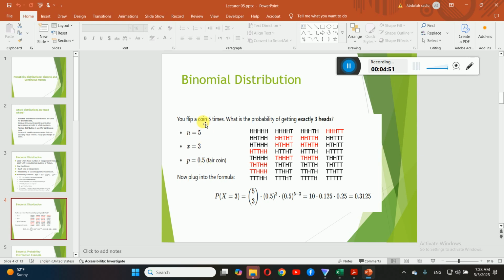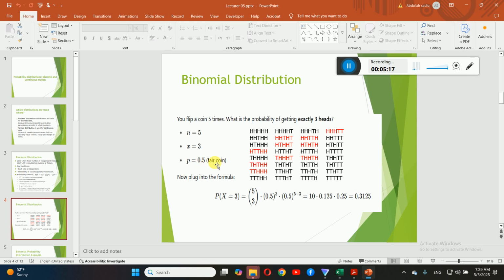Okay, when you just flip a coin one time, one single time, what is the probability of heads? That is 0.5. So for finding out this result, you must have three pieces of information: the number of trials, the number of successes you are interested in, getting three heads out of the total, and also the probability of a single turn.